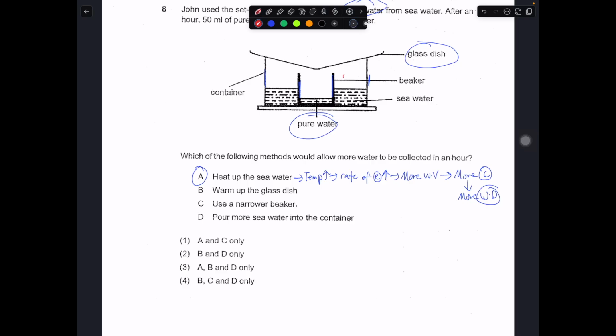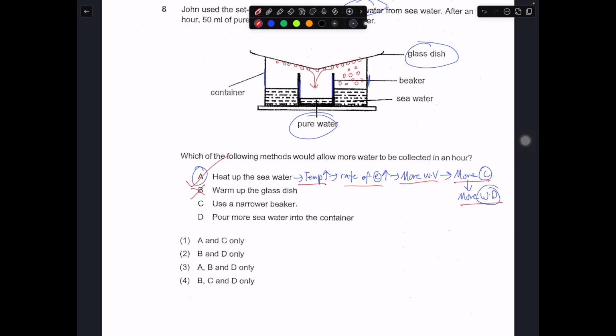The water vapor will evaporate off from the seawater at a faster rate. So it will condense here, or they will condense more. When it condenses more, you have a V shape, right? So it will drip into the beaker and be collected as pure water. So temperature increase, rate of evaporation increase, more water vapor, more condensation, more water droplets. A is correct.